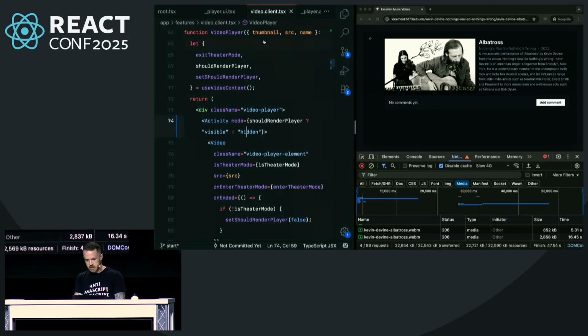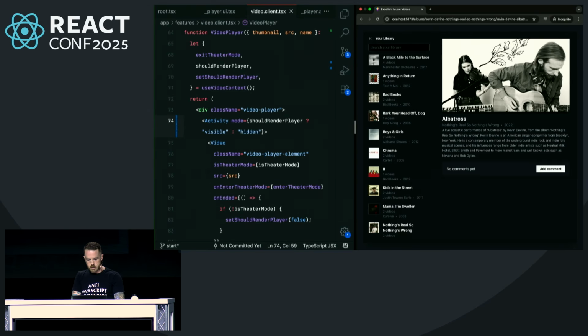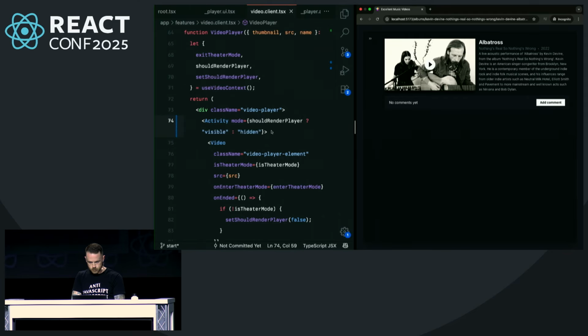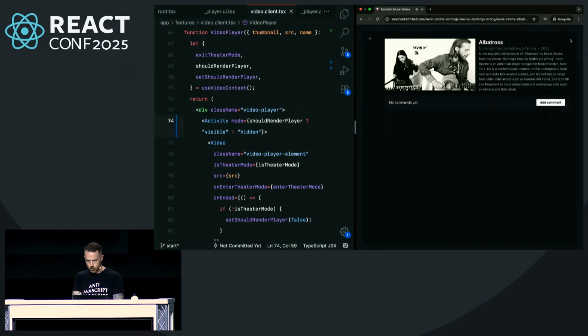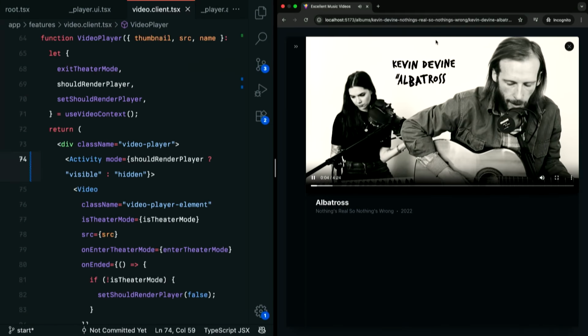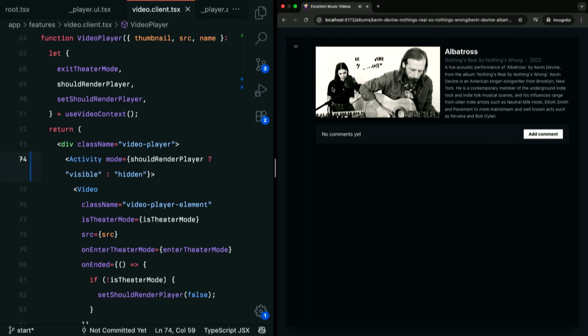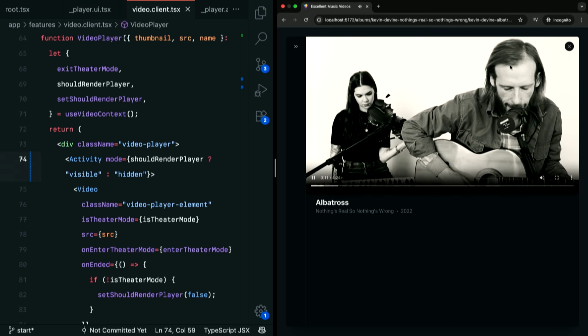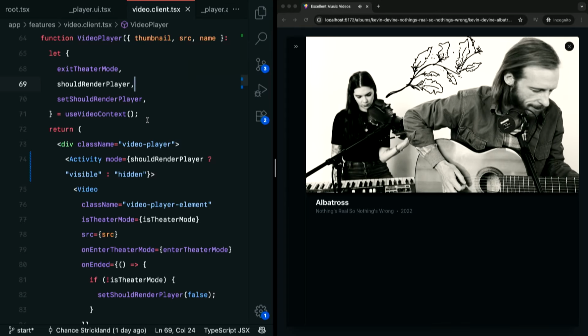Cool, so that was Activity. Let's jump into some other features we can add into our app. Let's turn this off and go back, we'll stick with this view for now, okay? Something we want to do here is we have this theater mode feature where if I click into it, as you see, it sort of expands. I call this theater mode because that's what I think YouTube calls it, and I just copied them. This just goes instantly, but we might want a smoother animation of this thing.